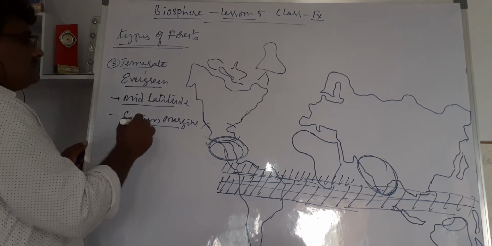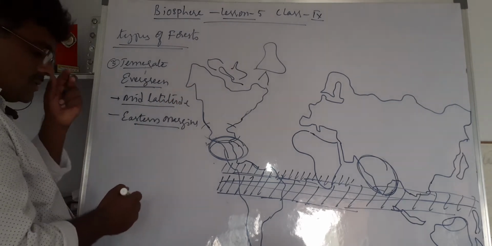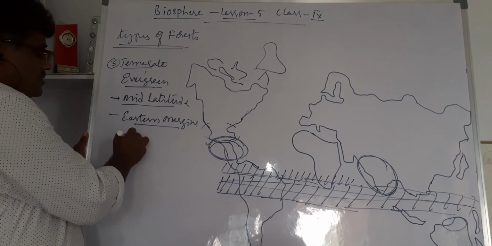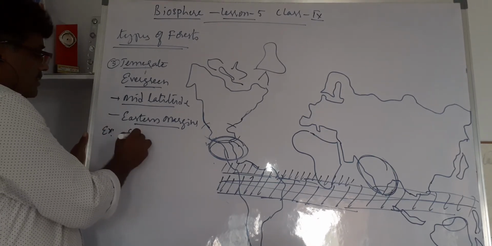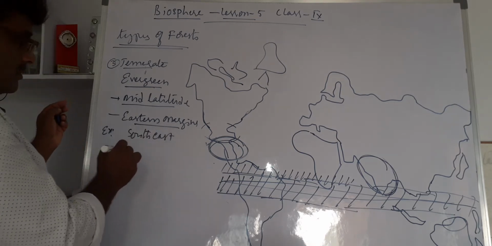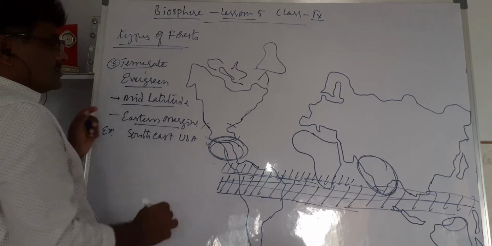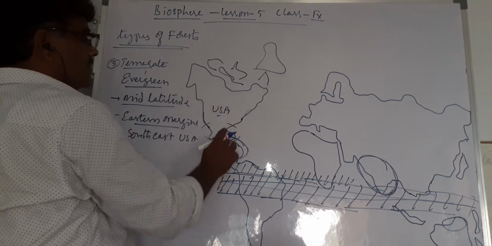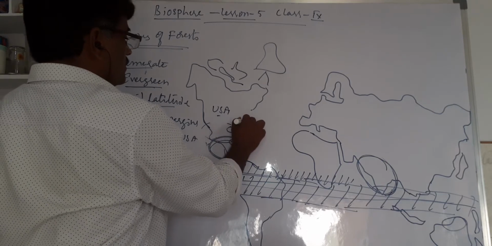Take the example of the southeastern part of USA. What is that southeastern part? This is the region, right?